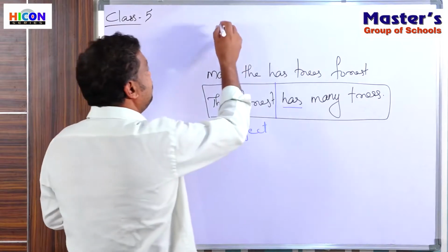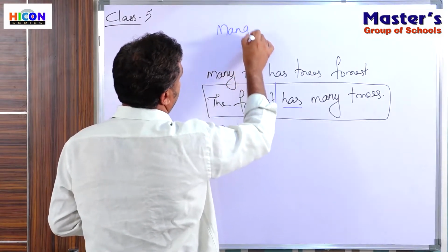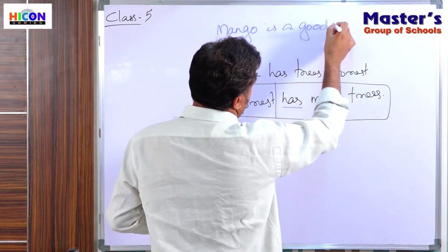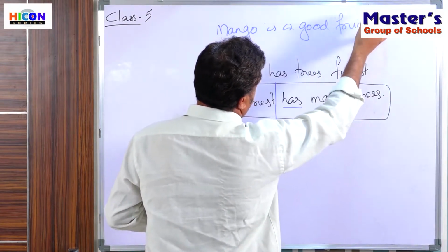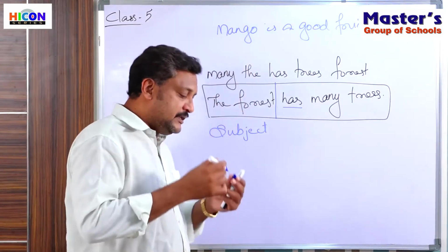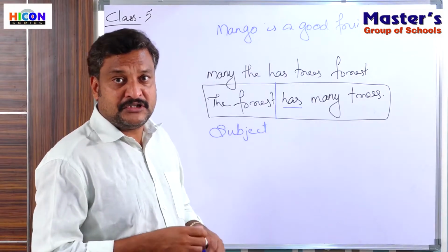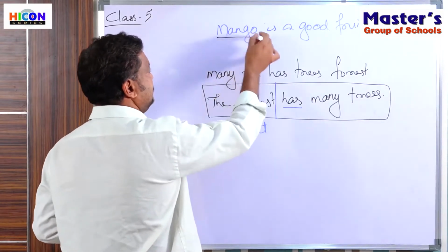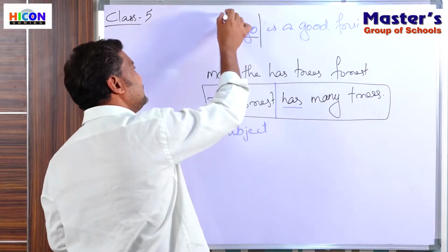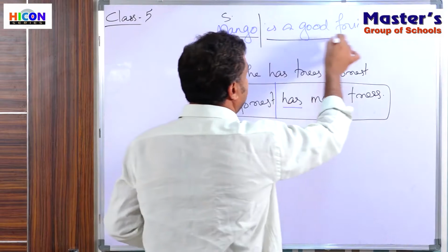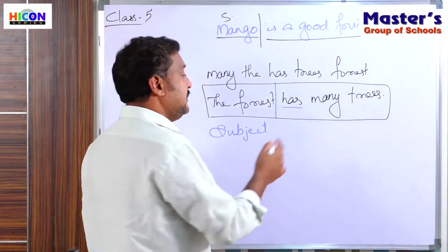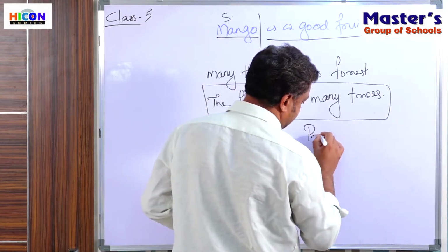If I say, mango is a good fruit, what are we speaking about in that sentence? We are speaking about a mango. Then mango is the subject, and the remaining part, what we say about it, is the predicate.